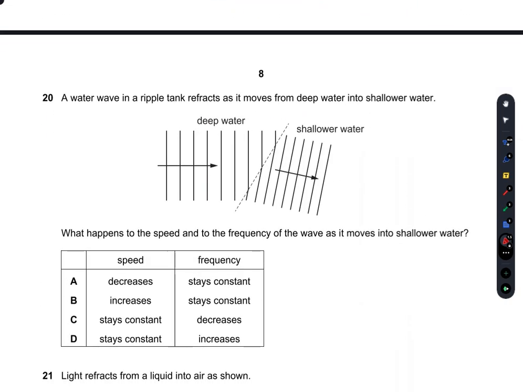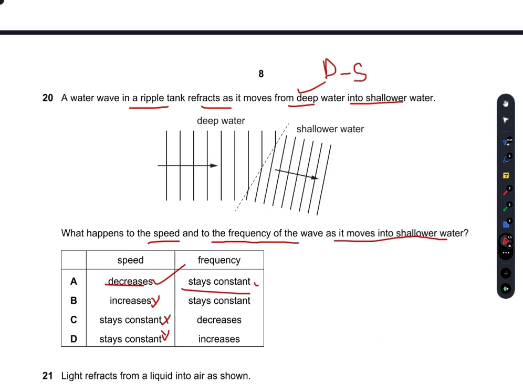A water wave in a ripple tank refracts as it moves from deeper water to shallower water. It moves from deeper to shallower, so its speed decreases and its direction of travel changes. So what happens to the speed? The speed decreases. Yes. So it doesn't stay constant, doesn't increase. Whereas the frequency of the wave as it moves into the shallower water would stay constant, because frequency is only affected by the number of vibrations produced per second. So A is the right option.